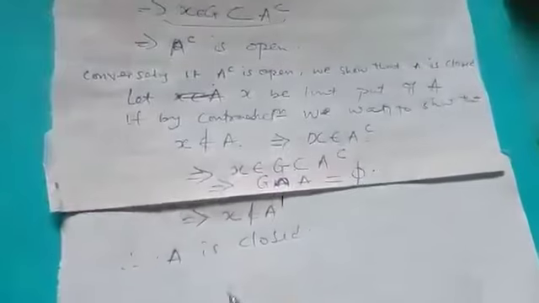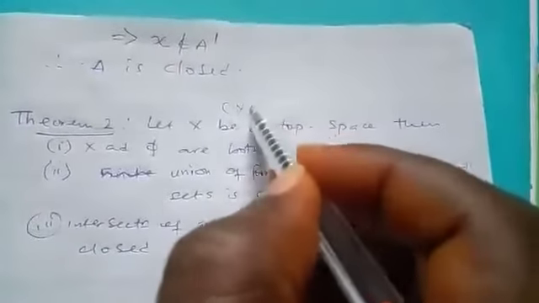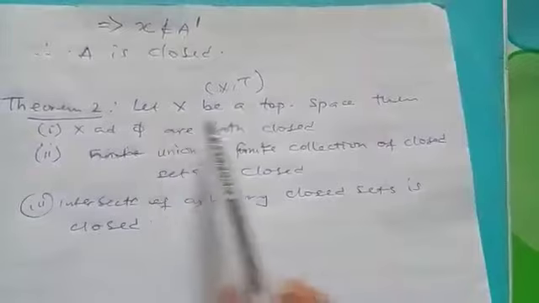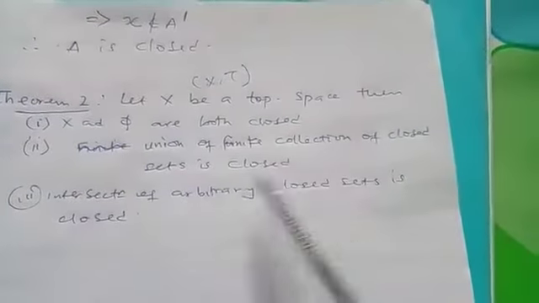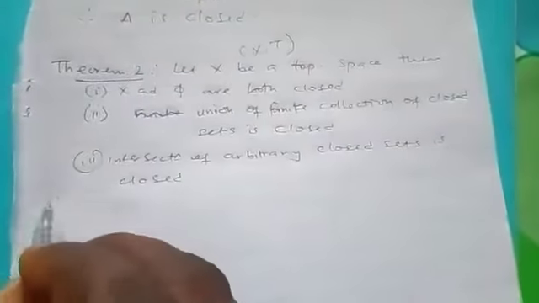Now another theorem. We have theorem 2. Let S be a topological space, or we can say let (S, top) be a topological space. Then S and the empty set are both closed. The union of a finite collection of closed sets is closed in this topology. Now, let's prove it.